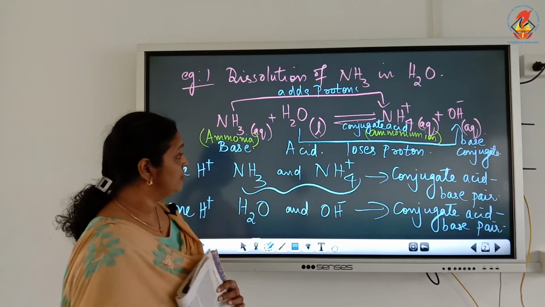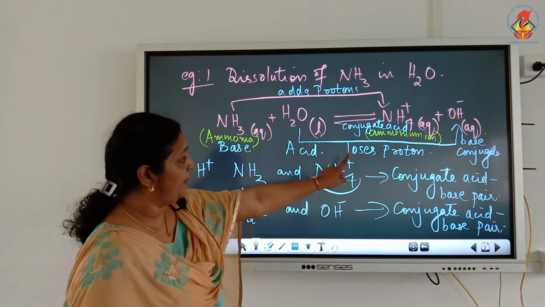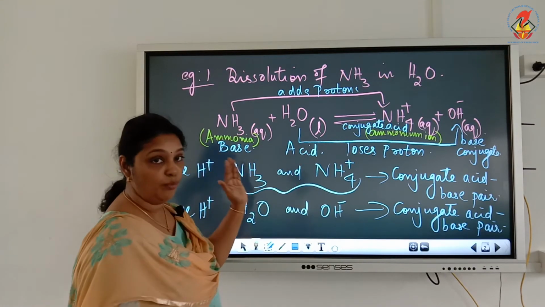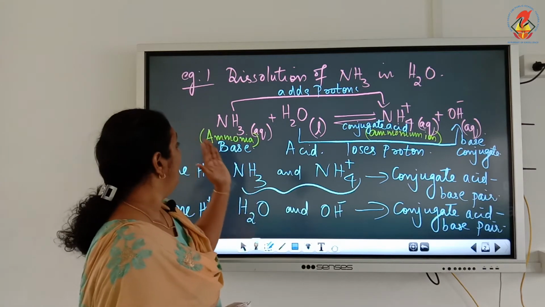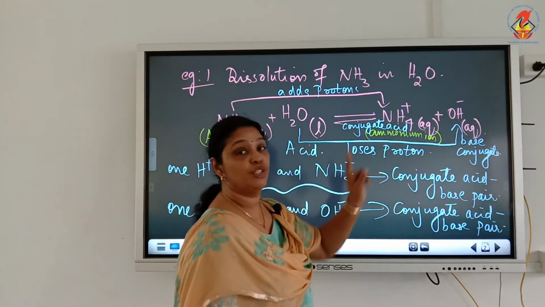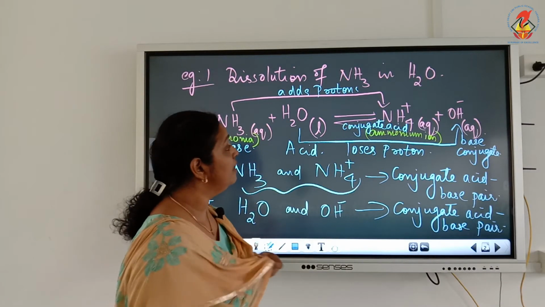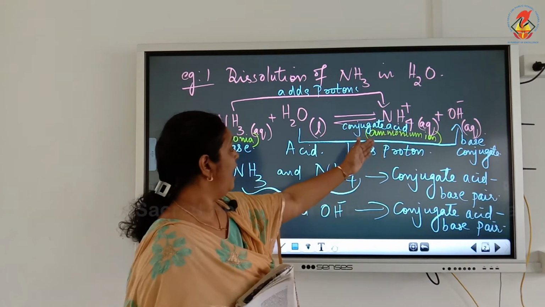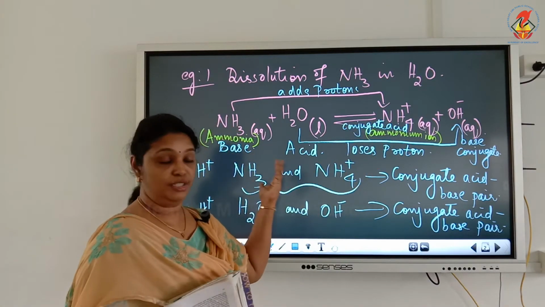Or we can also say NH4 plus is the conjugate acid of the base ammonia, and NH3 is the conjugate base of the acid NH4 plus. In the backward reaction, NH4 plus will be the acid and NH3 will be the conjugate base.